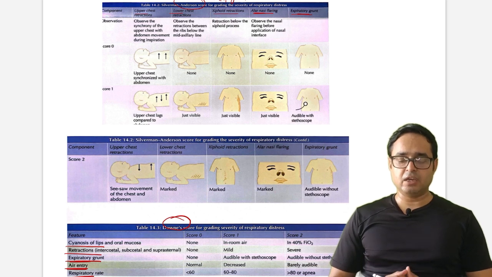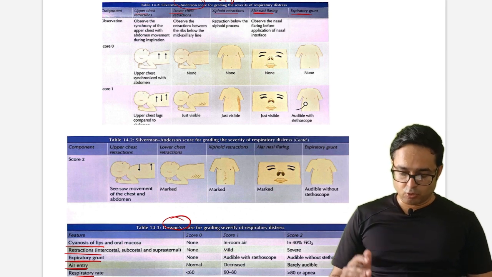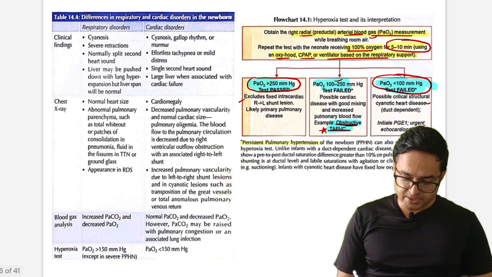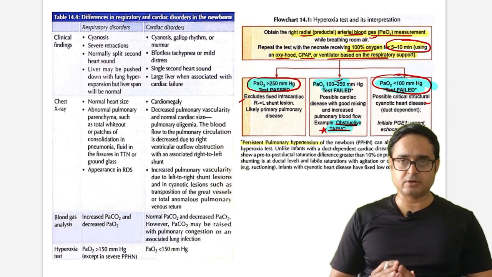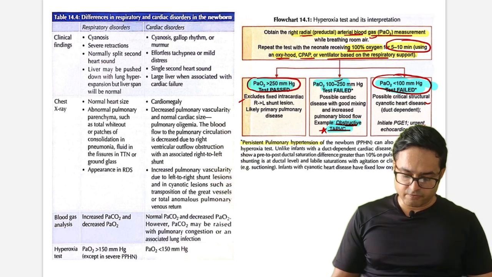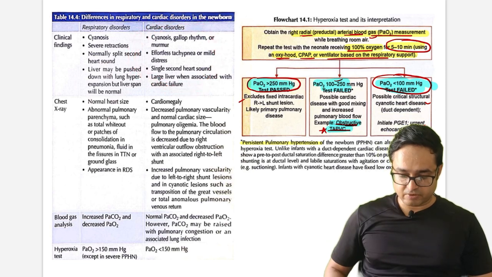What I want to convey from this slide is just remember these two scores in neonatal respiratory disorders. These are ultra important. At least one or two questions are expected from this slide. Okay, going forward to the next. Respiratory distress. So we generally divide it into respiratory or cardiac disorders in neonates. Okay, we all know the clinical signs: in respiratory disorder, cyanosis, severe retractions, liver may be pushed down. In cardiac disorders, cyanosis, gallop rhythm, effortless tachypnea, single heart sound will be seen.